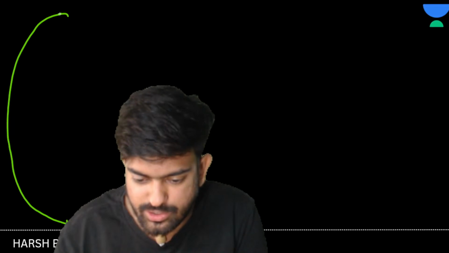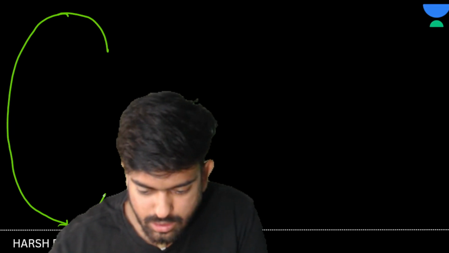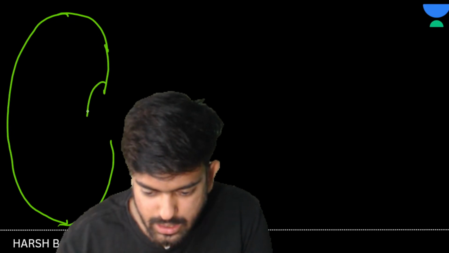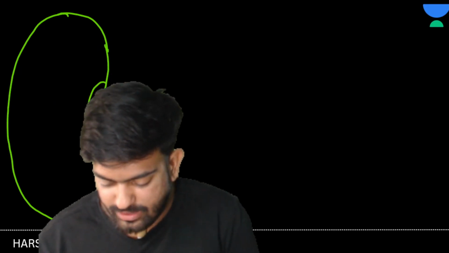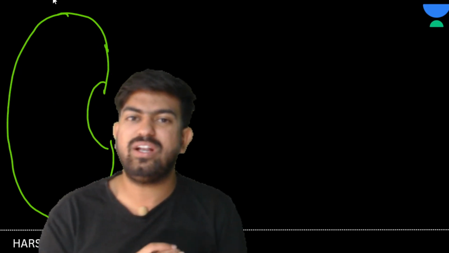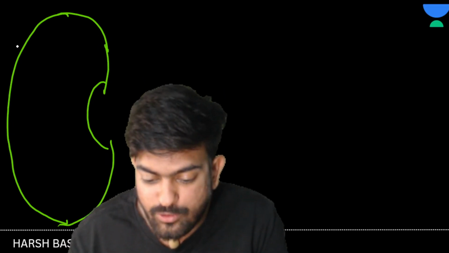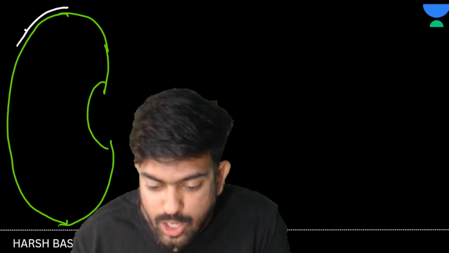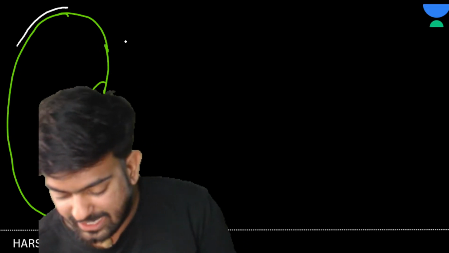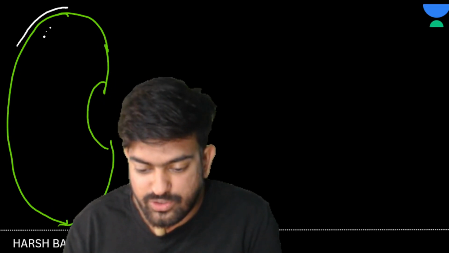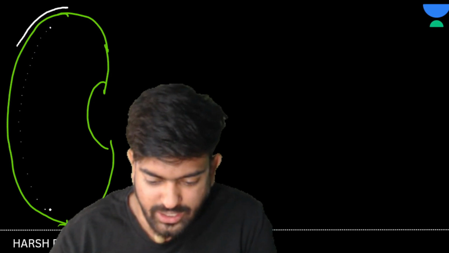If this is clear, then this diagram will be very, very easy for you. Let us make a diagram for the kidney. Let us understand the structure of kidney first. Now see, the outer part was known as the cortex, right? Now see, this kidney is a very precious organ. So the kidney will be covered by a layer which will be known as renal capsule. Right? And this is the cortex area. Let's suppose this is the cortex area, right?